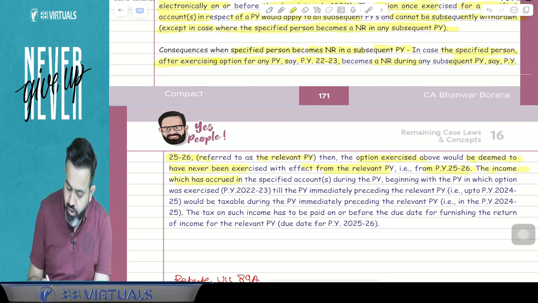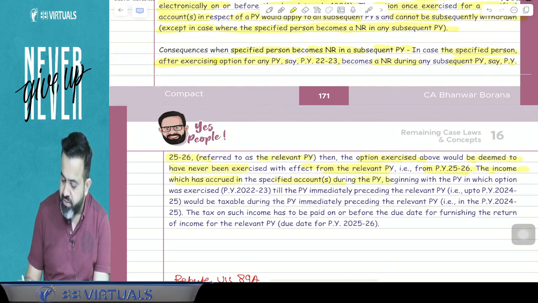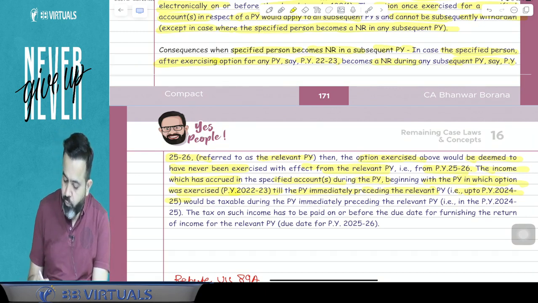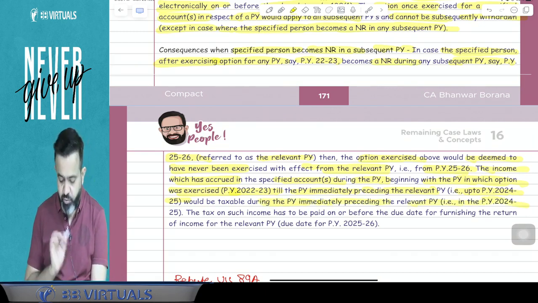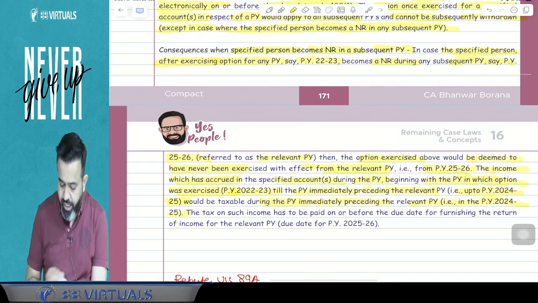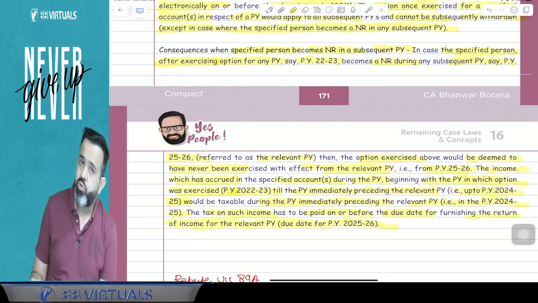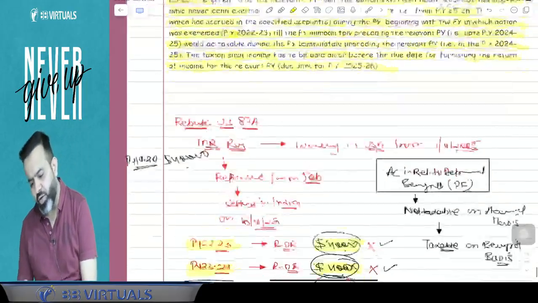The income which accrued in the specified account during the previous years beginning with the previous year in which the option was exercised, that is previous year 22-23, till the previous year immediately preceding the relevant previous year, that is previous year 24-25, would be taxable during the previous year immediately preceding the relevant previous year, that is previous year 24-25 only. And the tax on such income has to be paid on or before the due date for furnishing the return of income for the relevant previous year, that is the due date for previous year 25-26. Till that date you have to pay the taxes.